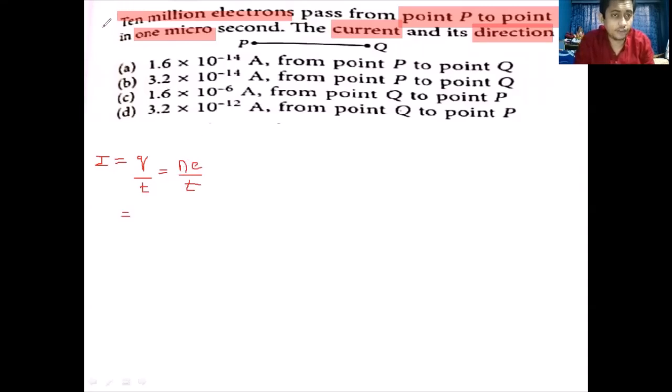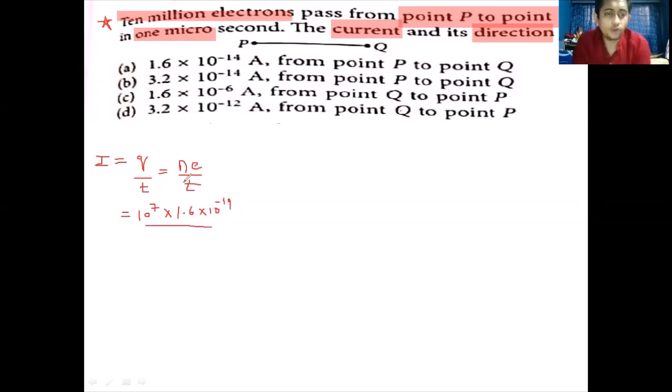N, that is the number of electrons, is 10 million. 1 million, dear students, is 10 raised to 6. So 10 million becomes 10 raised to 7. So in place of N we have 10 raised to 7 into e. e is the charge of 1 electron, which is 1.6 into 10 raised to minus 19. And that is divided by time.